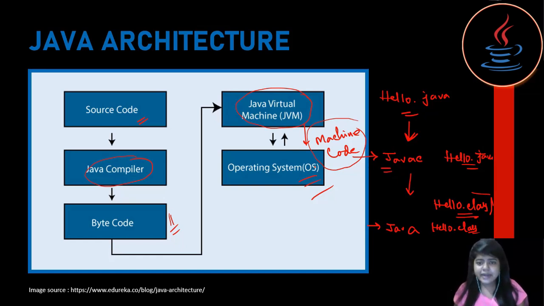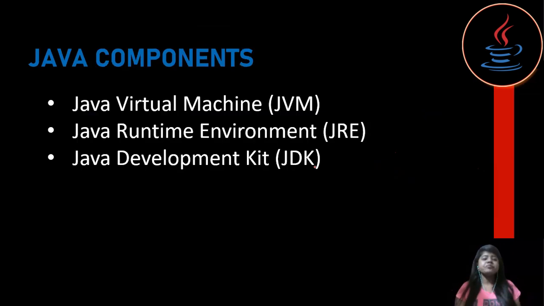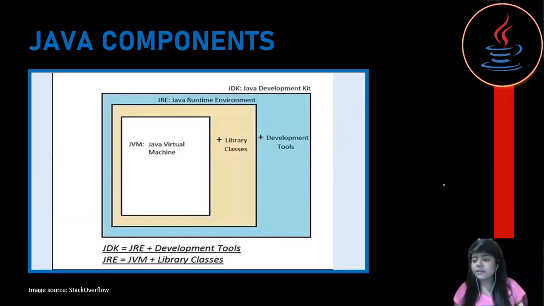Now let us understand the components of our Java architecture. I have already mentioned that there are some components in our architecture, that is JVM, JRE and JDK. Let us understand all the terms one by one. This is a very beautiful diagrammatic representation of our Java components. JDK is nothing but a development environment.